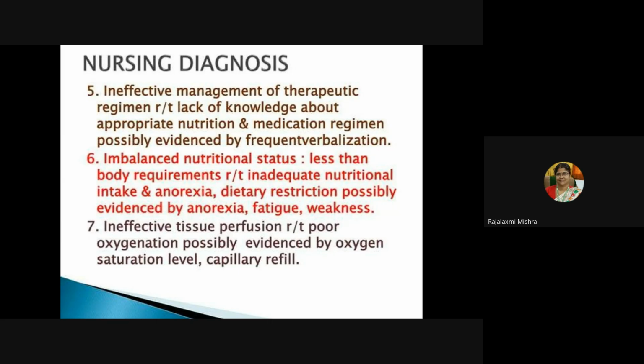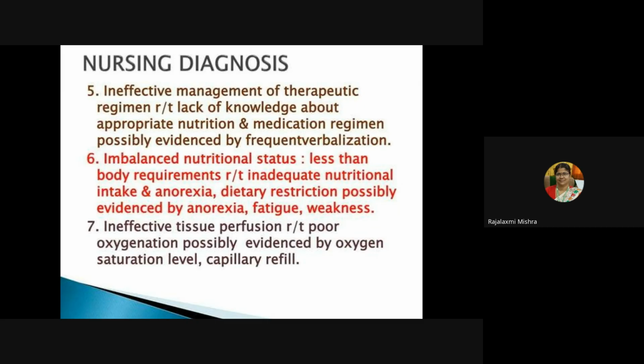So you have to give fluids until the bleeding subsides, and then you give more of a fiber diet, which will facilitate the bowel, and there will be no constipation. Then give cold milk, etc., whatever is required as per the condition improves.